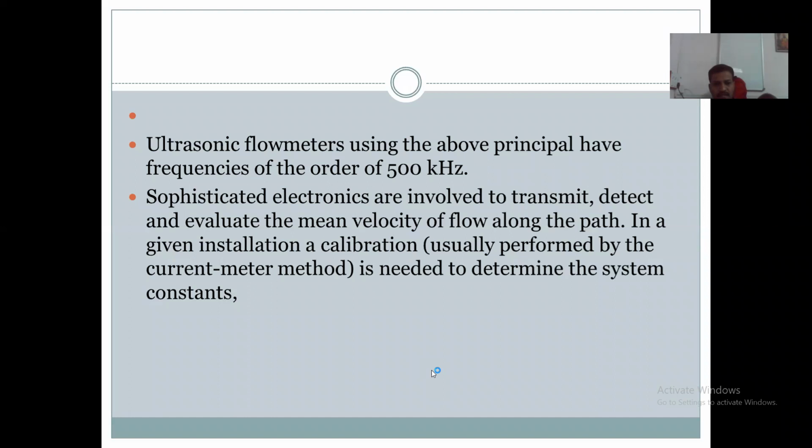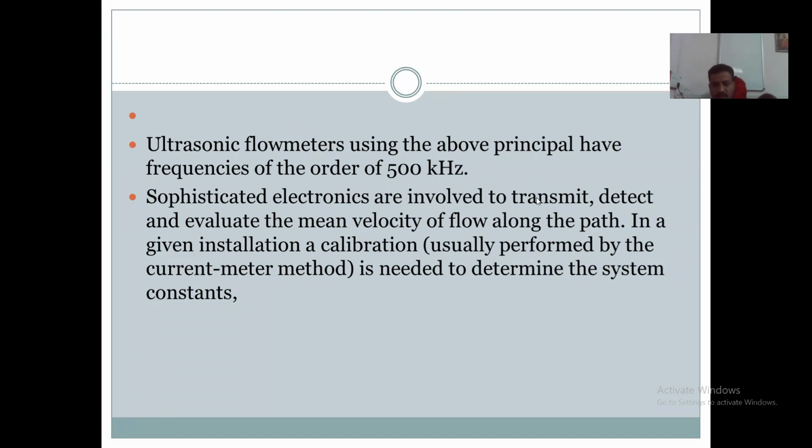For the installation of these electronic instruments like ultrasonic flow meters, calibration is needed to determine the system constants.